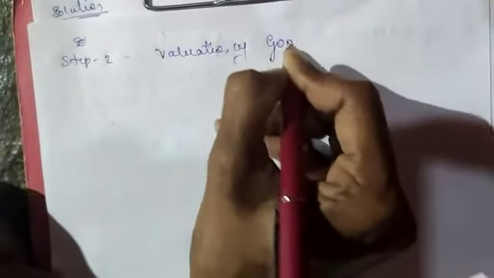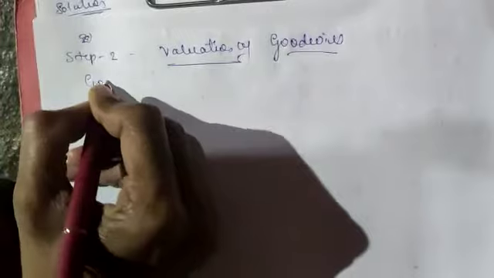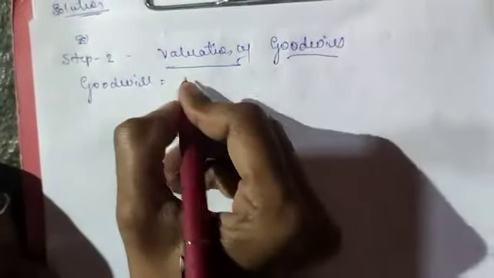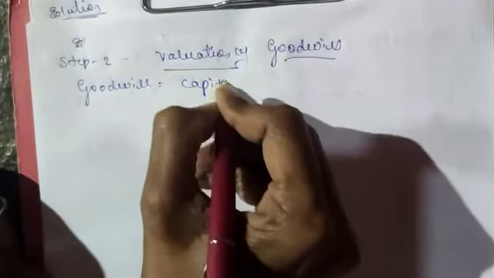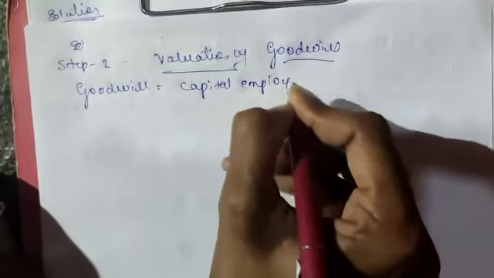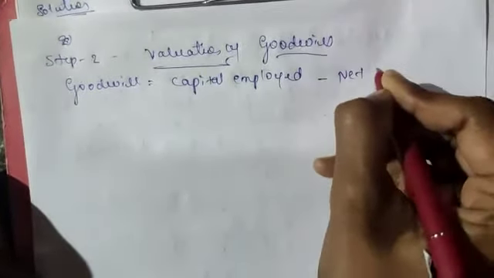So in step 2, valuation or calculation of goodwill. Goodwill equals capital employed minus net assets.